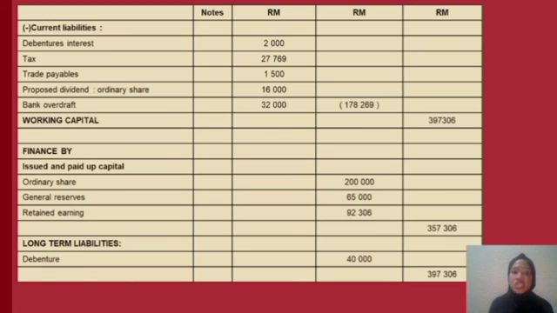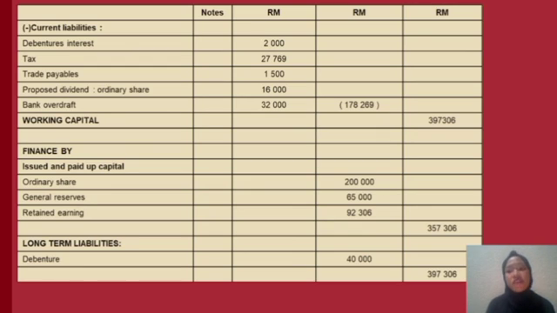Okay, financed by issued and paid up capital. Ordinary share, as stated before, we have 200,000. General reserve we have 65,000, and retained earnings we have 92,306. When we add all of this, we will get 357,306 ringgit Malaysia. Alright. In our trial balance, it was stated debenture. Debenture is a long-term liability. For debenture, it was stated 14,000 ringgit Malaysia.